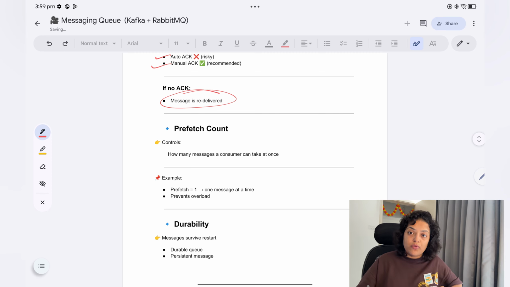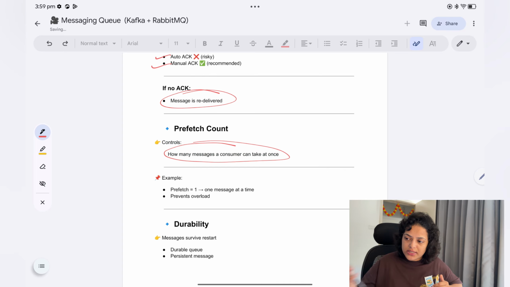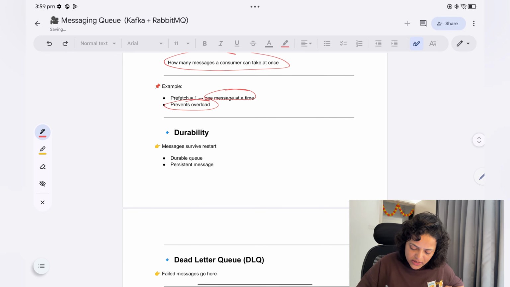And prefetch count. What is prefetch count? It is related to the consumer. It is how many messages a consumer can take at once, meaning how many messages you can send it, and that is written in the prefetch count. If the prefetch count is 5, then at once you can send it only 5 messages. Prefetch equal to one means one message at a time, which prevents overloading. Durability: messages survive restart, with durable queues and persistent messages.